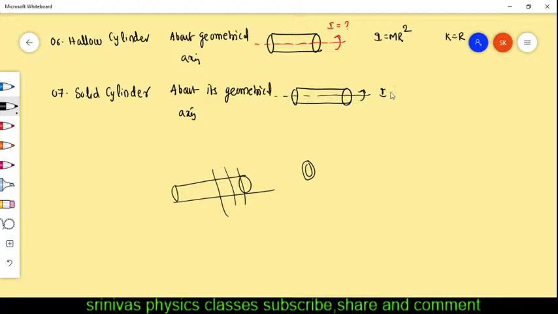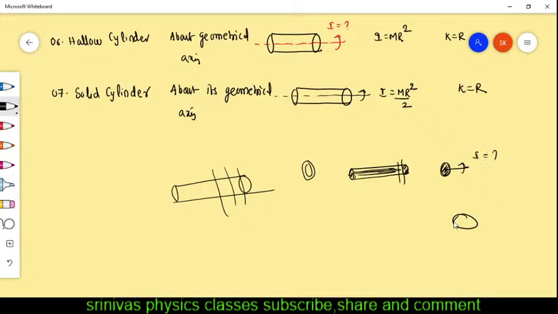Okay, so if you cut the solid cylinder, you will get the disk. Solid cylinder means just like this only, but inside also matter is there. If you cut this solid cylinder, then what will you get? Disk, like this. About the disk, about an axis passing through the center and perpendicular to the plane, moment of inertia is what? We know that.